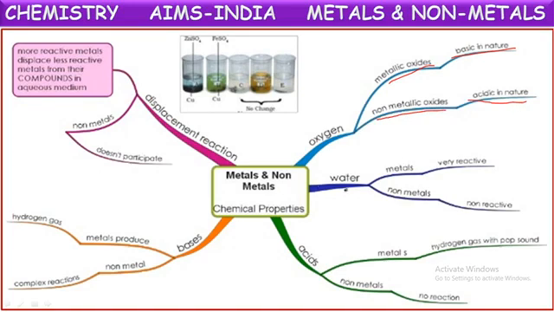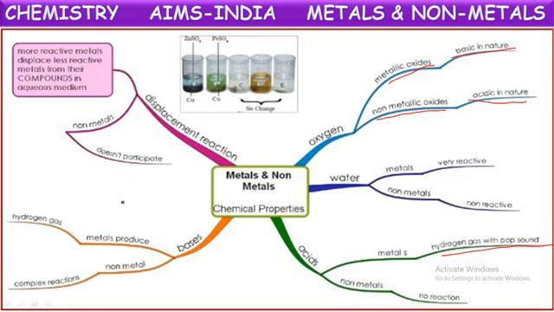When metals react with water, generally they form their metal hydroxides and hydrogen gas. But in general, non-metals do not react with water. When metals react with acids, they form salts and hydrogen gas. Non-metals generally do not react with acids.